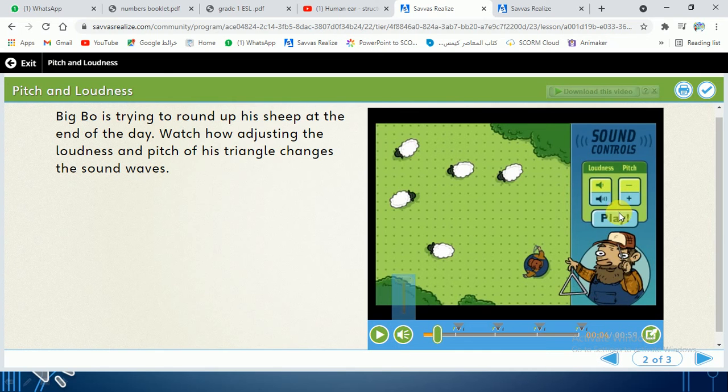So here he chooses lower loudness. This means lower loudness and this means higher. Lower pitch and higher pitch. So he chooses here lower loudness and lower pitch. Let's see what will happen.